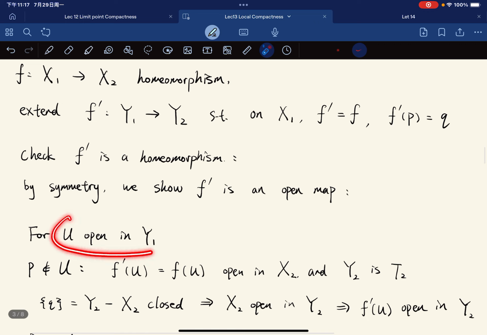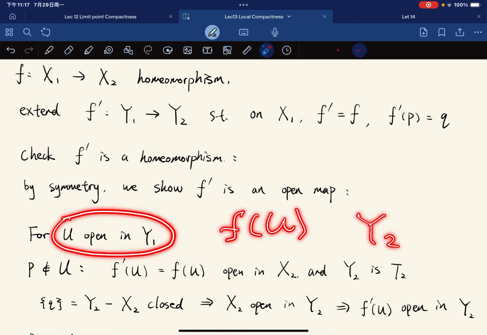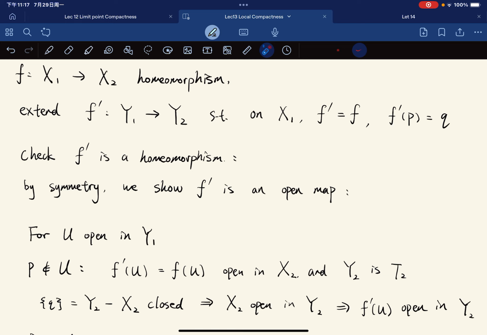So for u open in y1, we want to show that f prime of u is open in y2. For this u open in y1, if p is not in u, then f prime u is equal to f u, and f u is open in x2, because f is a homeomorphism and u is open in x1.